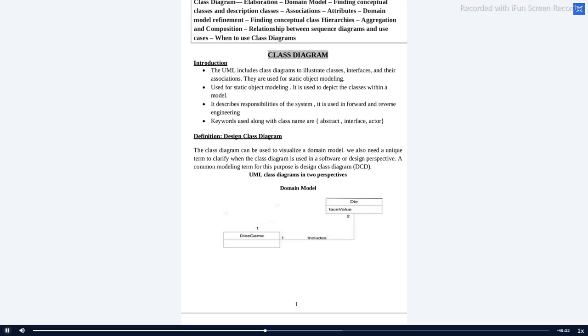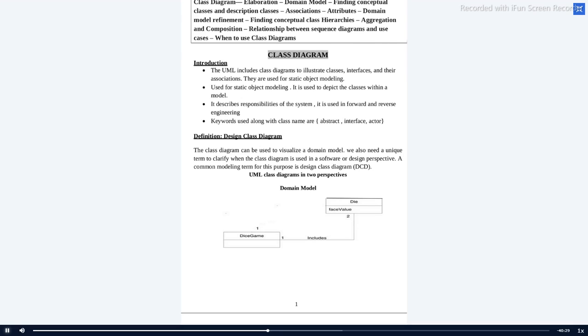You have done 3 labs. You don't know even a single object. Actor is used in use case. Actor and use cases are used in the use case diagram.